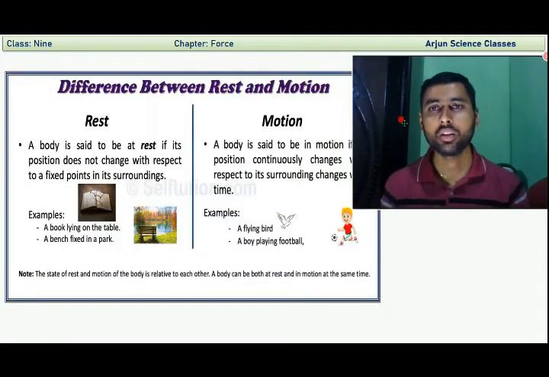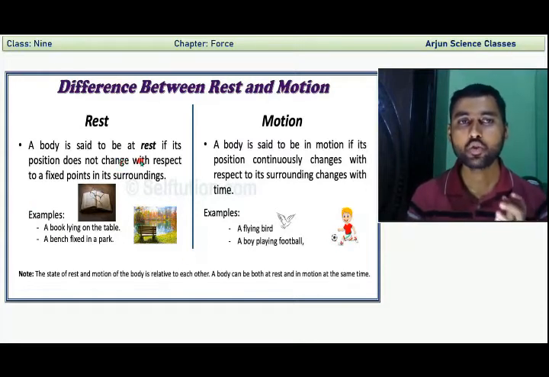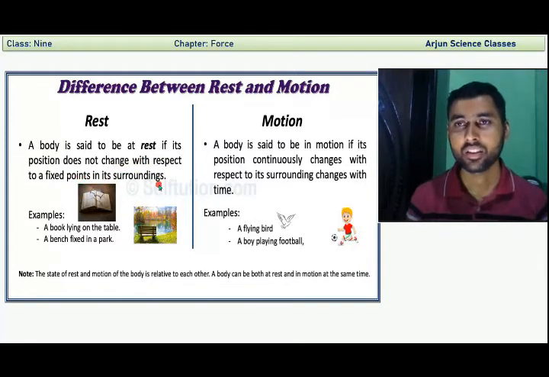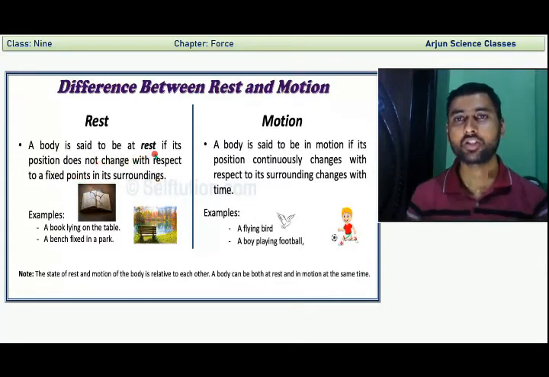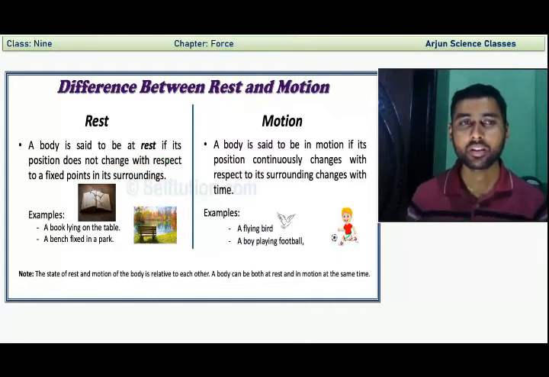Here you can see the difference between rest and motion. A body is said to be at rest if its position does not change with respect to a fixed point in its surroundings. For example, a book lying on the table.